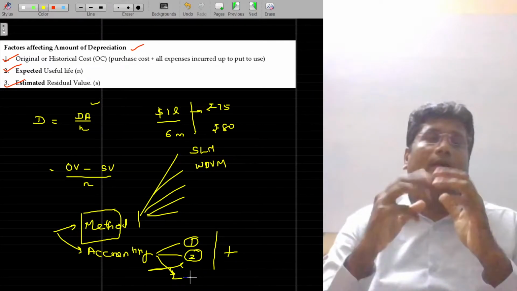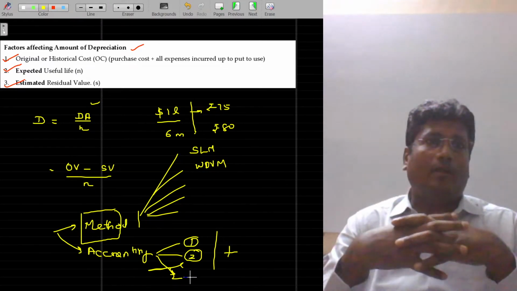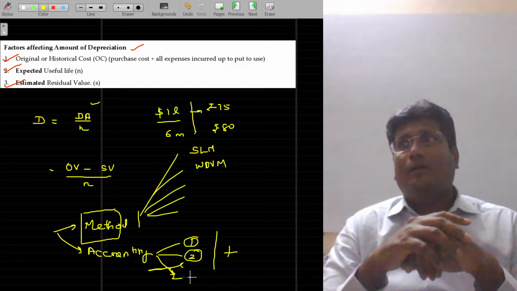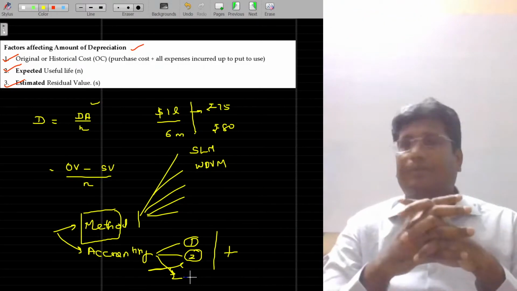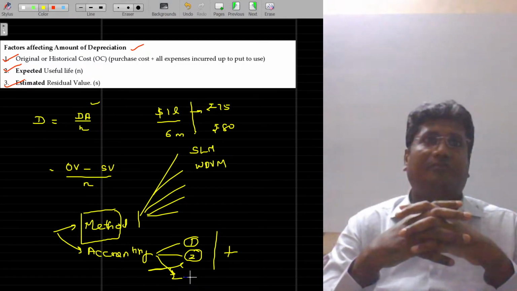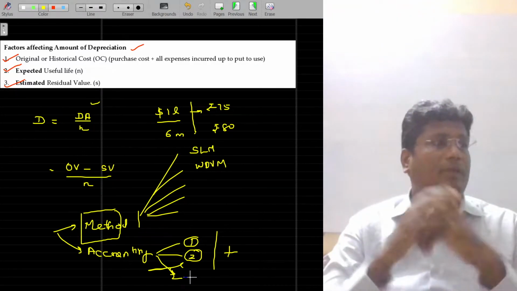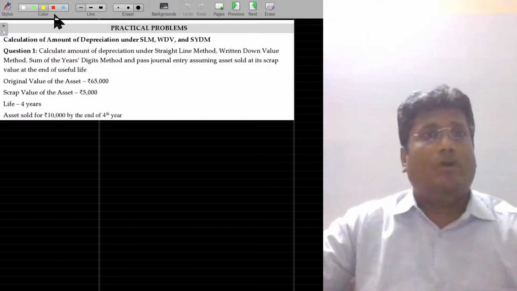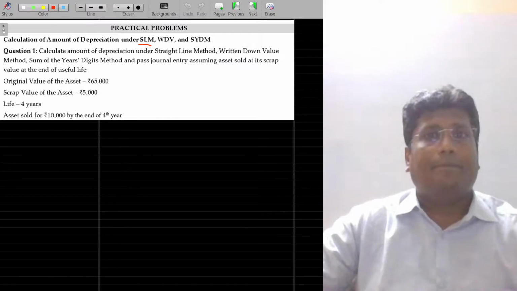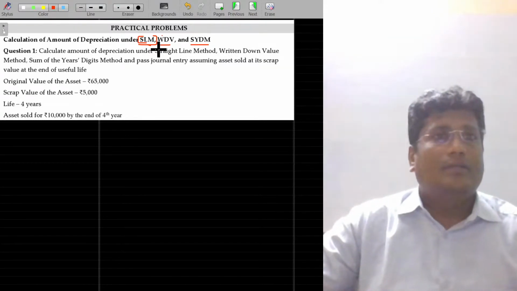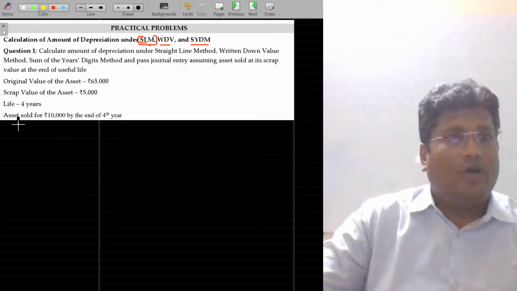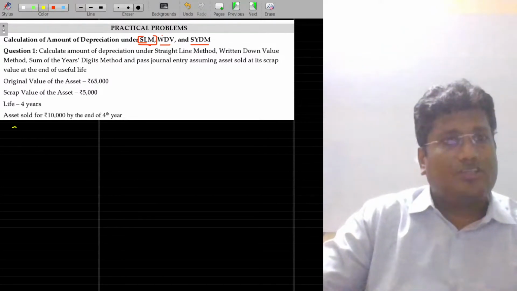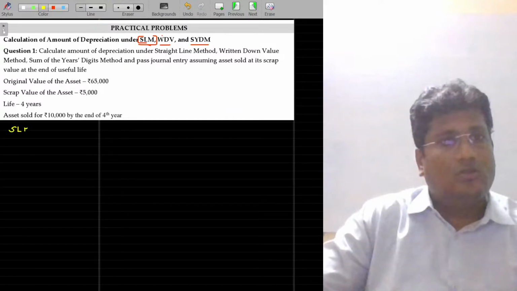Is that okay? In further learning, as you are aware, the factors affecting the amount of depreciation are the original value, scrap value, and the life. All three are not static numbers. They will be changing. If these three are changing, then your calculation of the amount of depreciation under SLM and WDV will change. So I'll just start with the SLM method. What is the formula for calculating the amount of depreciation?